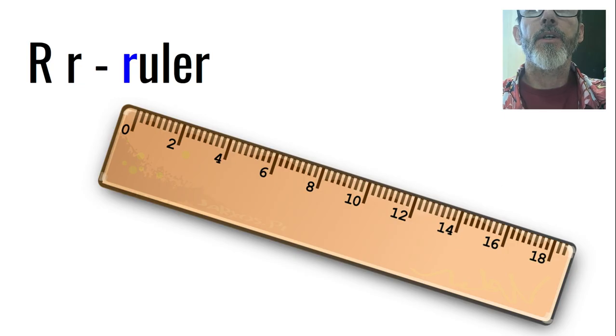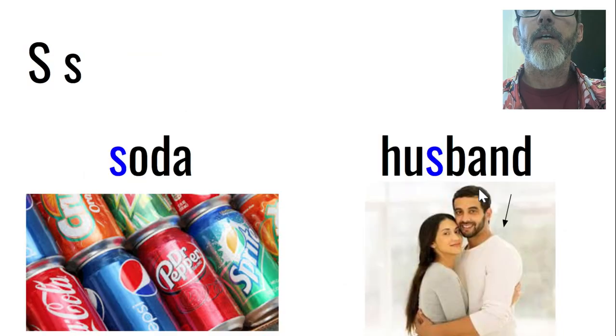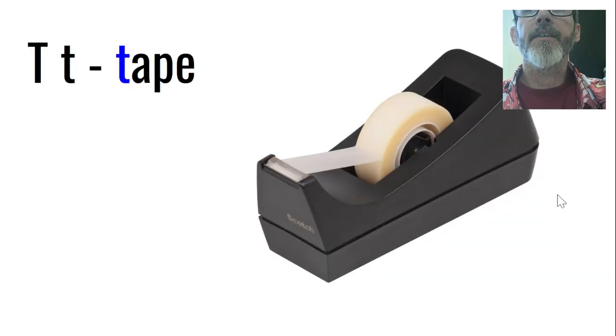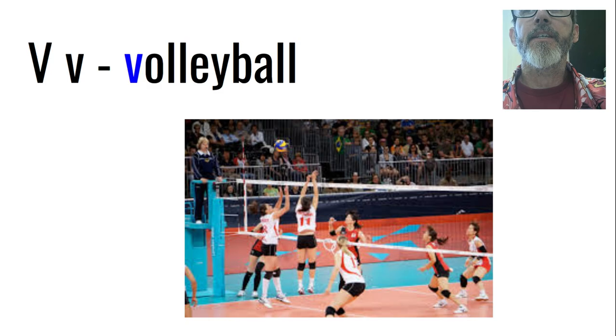R says R, like ruler. S has two sounds. It can say S, like soda, or it can say Z, like husband. Z, S, Z. T says T, like tape. V says V, like volleyball. Put your teeth on the lower lip. V.